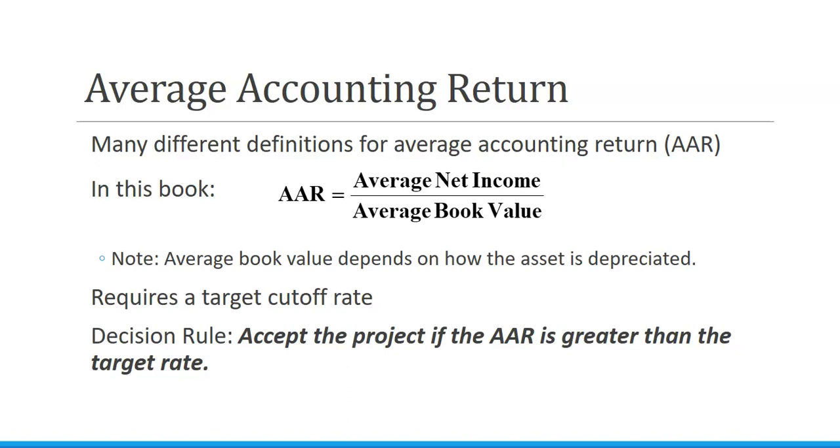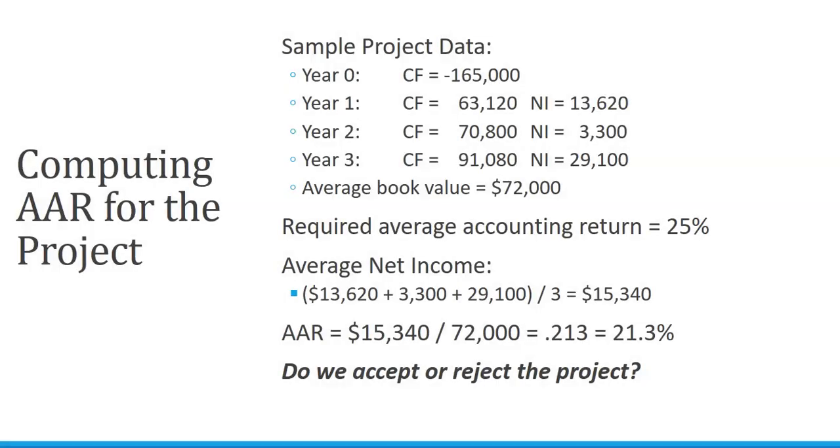So in this book, the average accounting return is average net income divided by average book value. The average book value depends on how the asset is depreciated. It requires a target cutoff rate. The decision rule is to accept the project if the average accounting return is greater than the target rate.